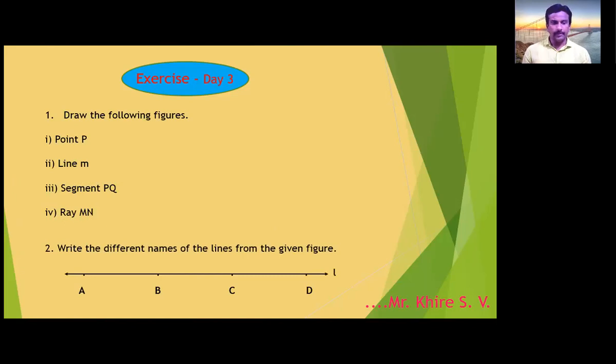Now the second question is, write the different names of the lines from the given figure. Line l is given. Some points are given on the line: point A, point B, point C, and point D. And you have to write the different names of the line from the given figure. Okay, got it, all of you? You have to do this homework in your maths notebook. Got it, all of you?